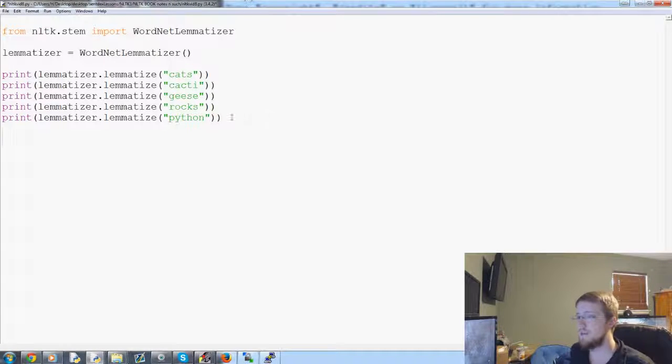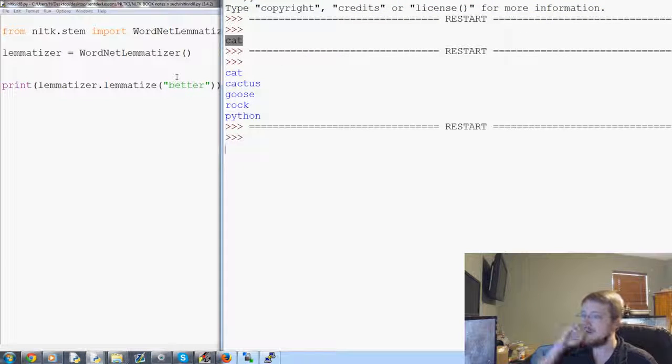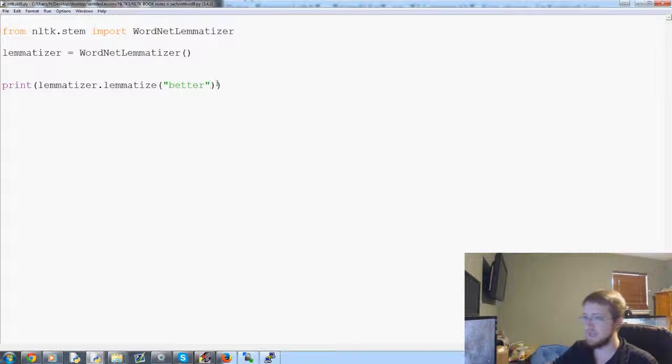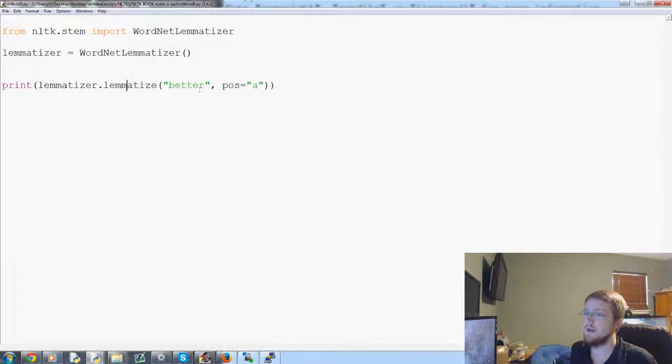Now what if we did, let's lemmatize better. Let's just try this first. See what it comes up with. Better. But what if we said better and then, I think it's pos equals, and then a, for adjective. Let's try that. Okay, so it actually comes back with a completely different word, which is good.